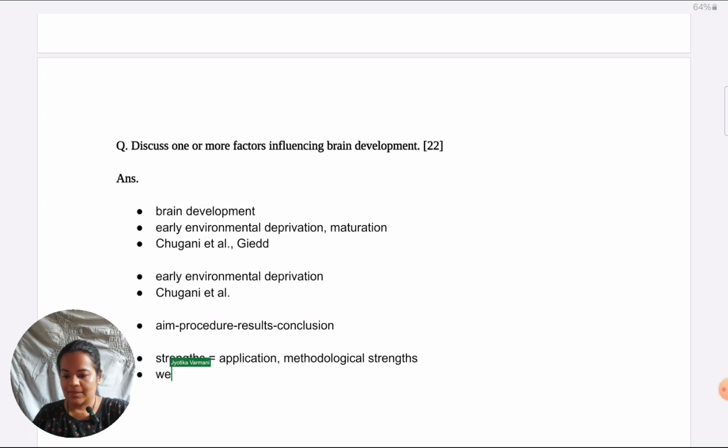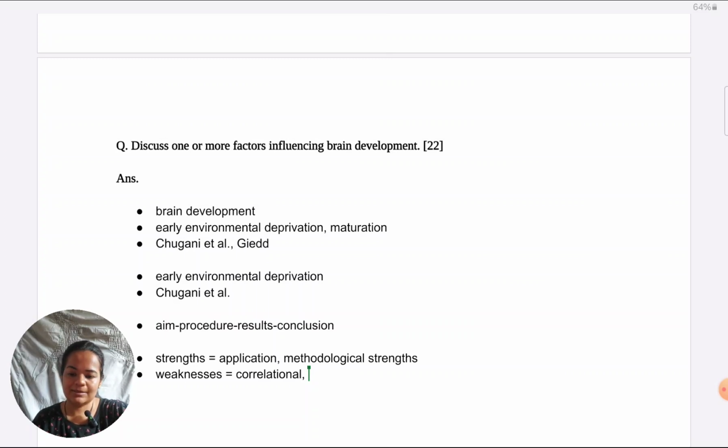But coming to the weaknesses of this argument, one is again correlational issues in methodology. In a study like Chugani et al., no doubt environmental deprivation is seen, but a lot of other factors also go along with orphanages. It's like confounding, which goes along with that level of the IV. In orphanages, a lot of the time there is even physical deprivation, nutrition is less, or physical abuse of children is there. That could differentiate them from those who are not in orphanages, rather than emotional trauma. So cause and effect might be misplaced in the case of environmental deprivation.